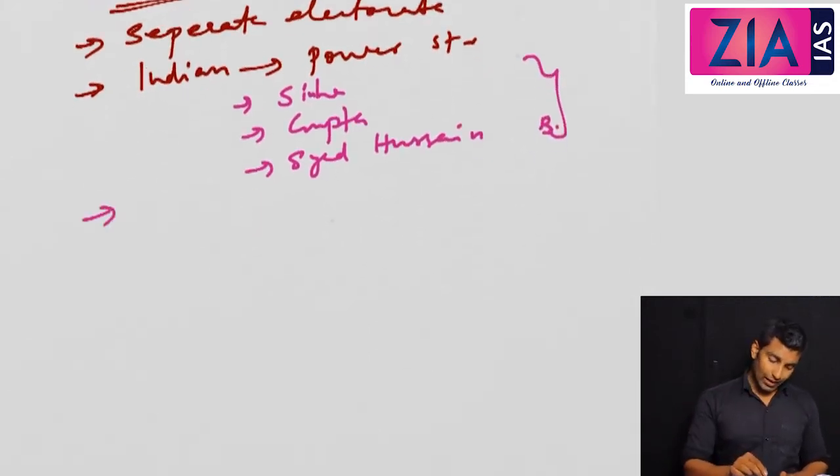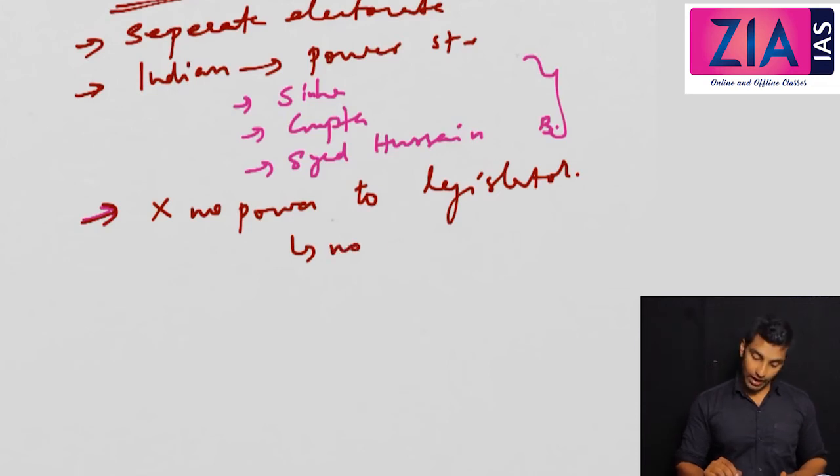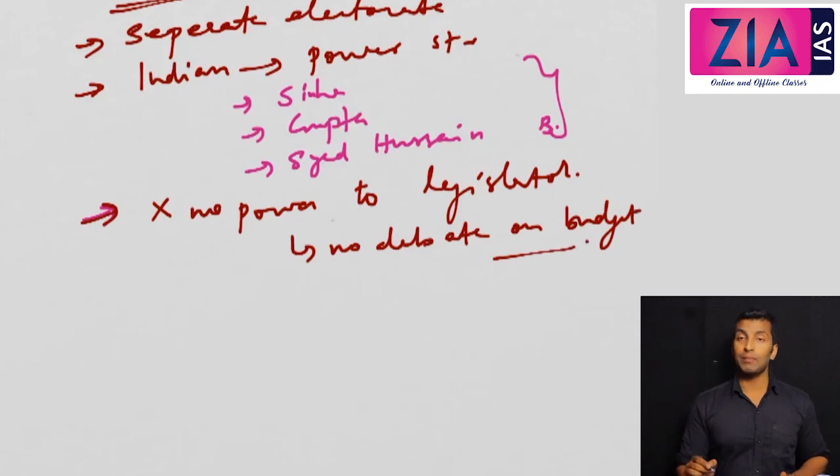Now, one criticism that you can write is that this act did not give any power to the legislators, because there was no debate on the budget. They can come, they can sit and they can discuss, but there is no vote or anything on the budget.